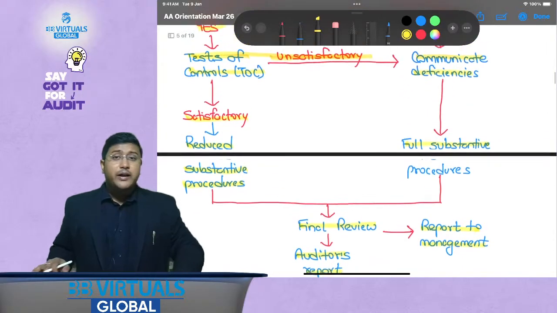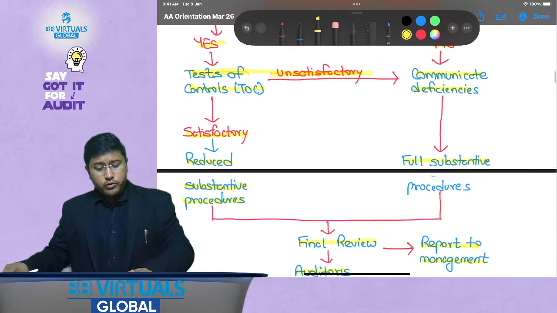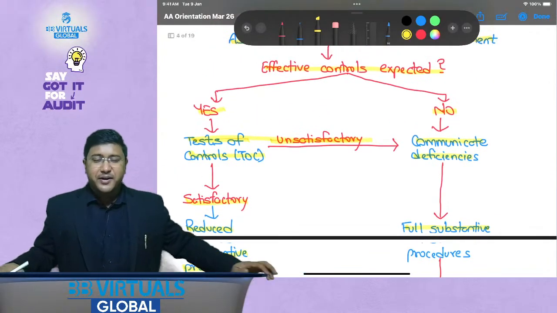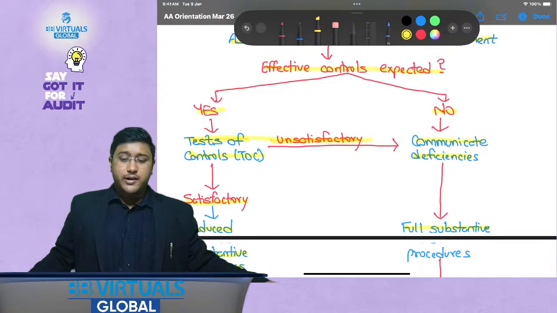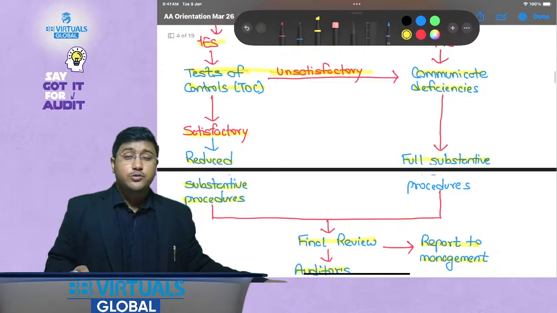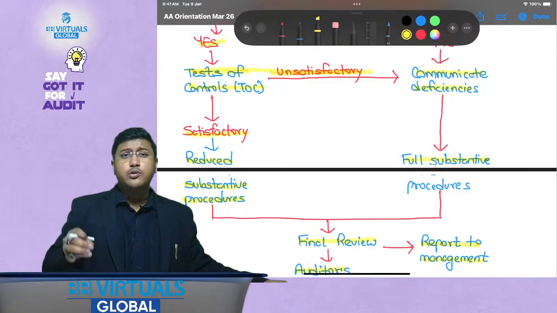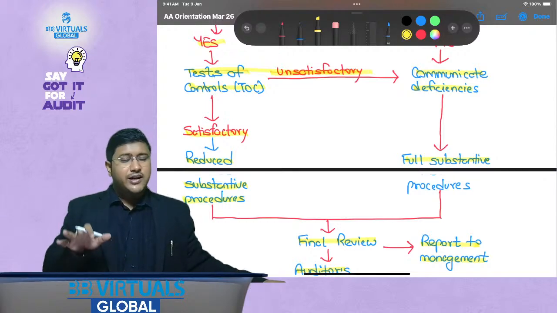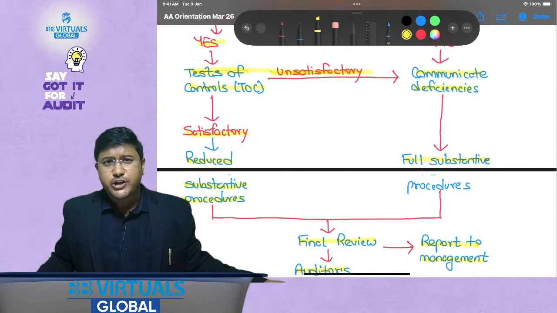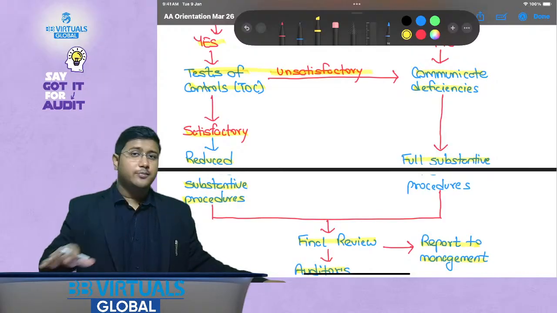Now, this might be very, very new to you. All of these terms might be very new to you, but my dear friends, I assure you that once you complete the study of AA, you will understand everything to the core, and we will be covering some real reports also. Wherever real data could be fetched, I would fetch it and share it with you, and you would love this subject, I am telling you.